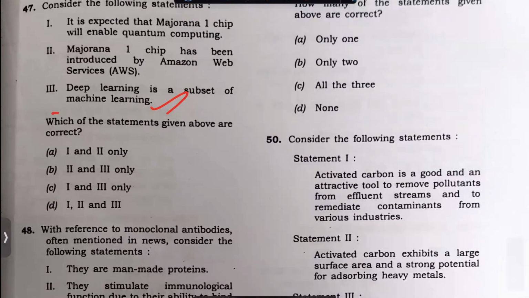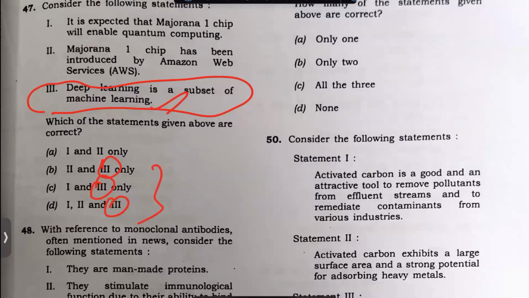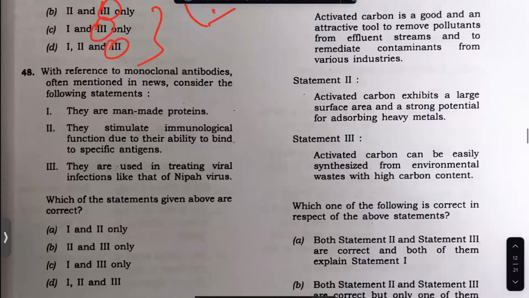This I know is true. Deep learning is a subset. You will have three as an answer. You have three questions. So these two are very, very difficult for me to answer.